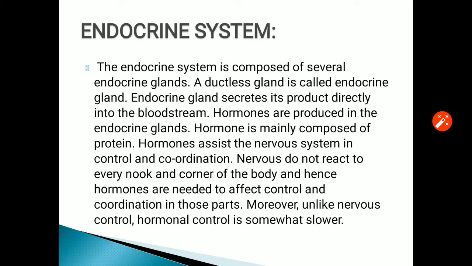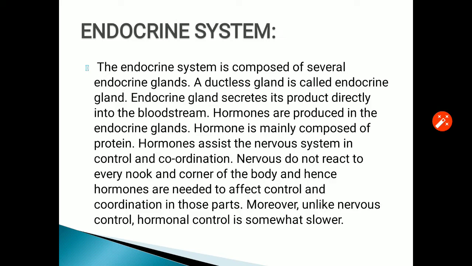Glands are of two types, exocrine gland and endocrine gland. Exocrine glands are the glands with duct. That means they convey their chemicals to the target organ with the help of a duct or a tube, and so they are termed as the duct glands as well as the exocrine glands.